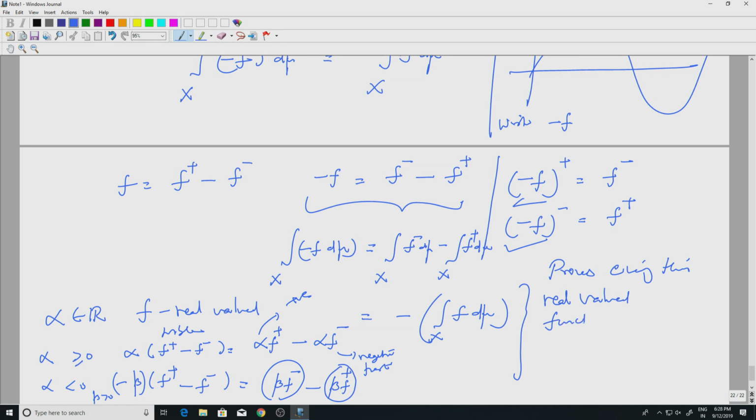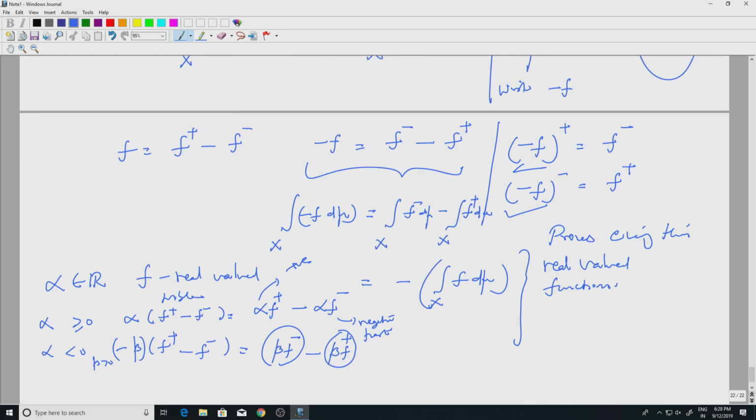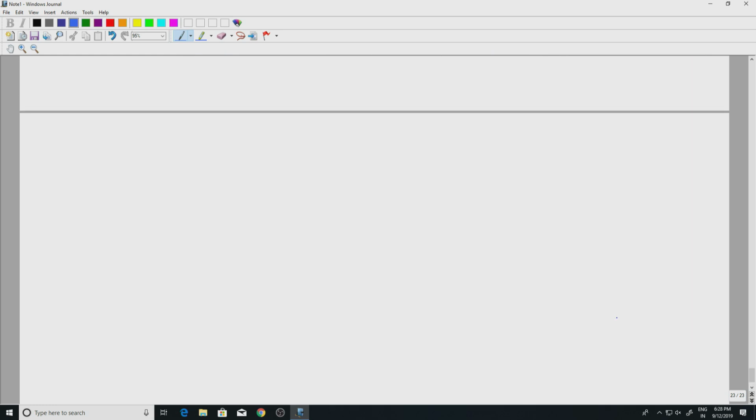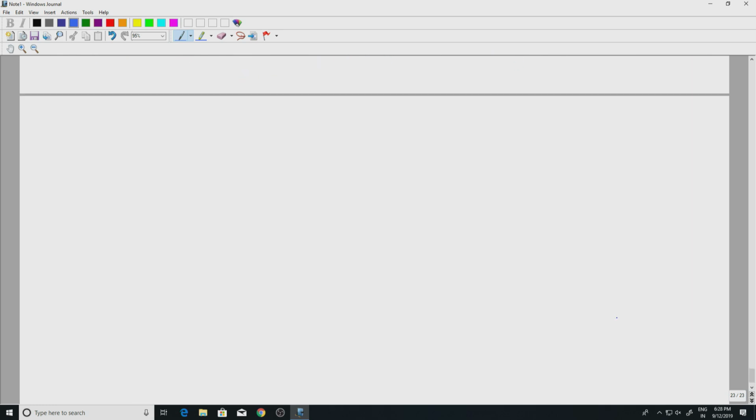Real valued functions. Well, how will you extend it to complex valued functions? For complex valued functions, the proof is the same.